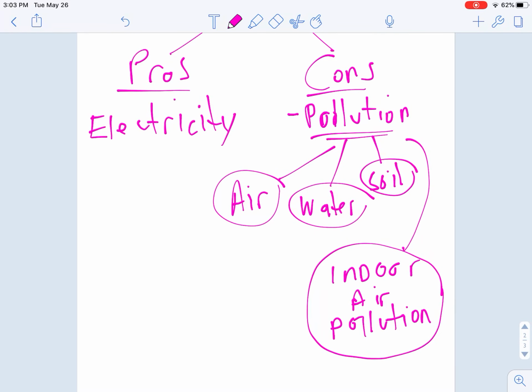So, I am going to attach the notes. We'll talk about the notes on pollution, and then you can do a small assessment on it as well. All right?